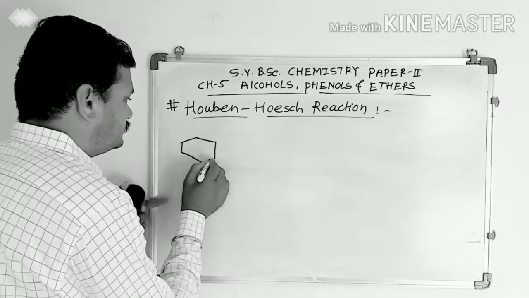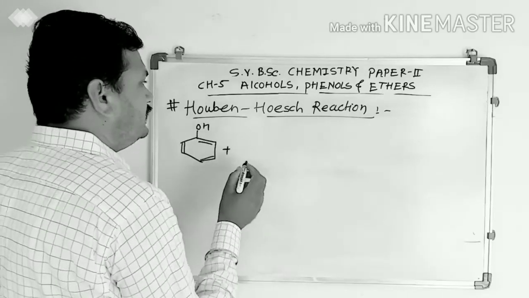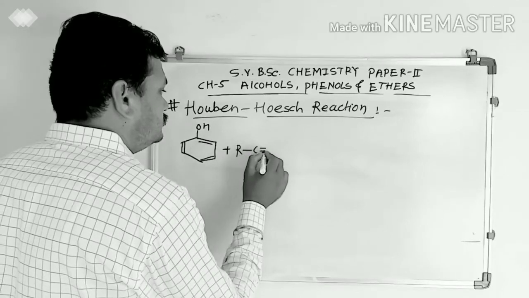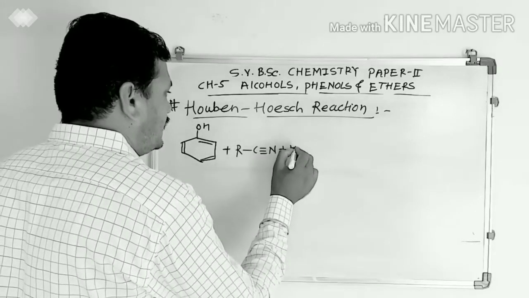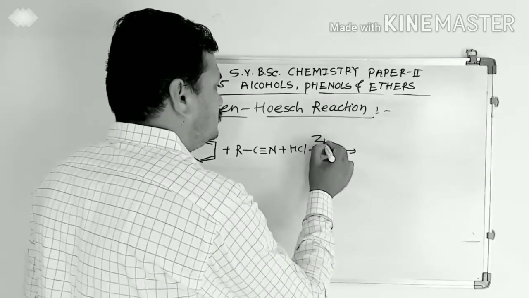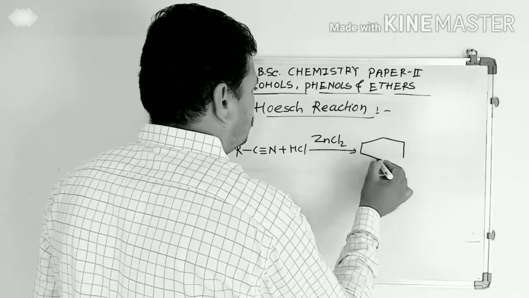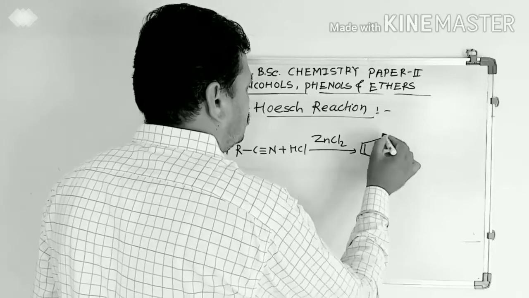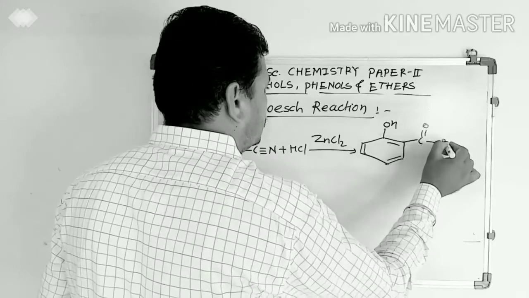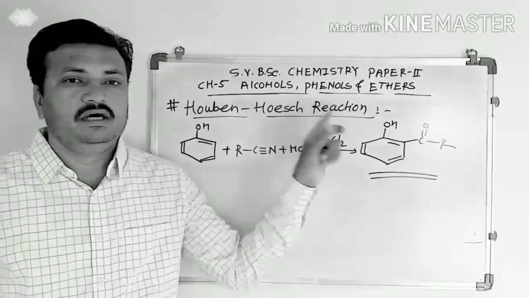Phenol treated with any nitrile, HCl and in presence of Lewis acid catalyst ZnCl2, then Friedel-Crafts acylation reaction takes place. This reaction is known as the Houben-Hoesch reaction.